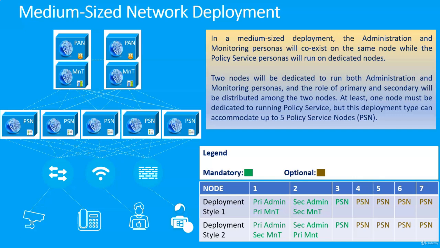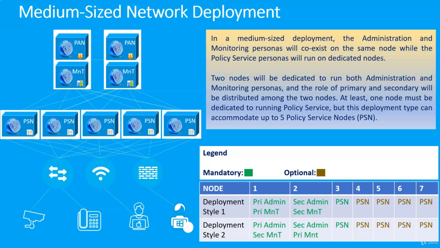Note that in this type of deployment, you can have up to 5 policy service nodes, but can't be more than 5. You can also deploy in another variant by combining primary admin and secondary monitoring together on a node, secondary admin and primary monitoring on another node, and can also have up to 5 nodes dedicated to run policy service personas.